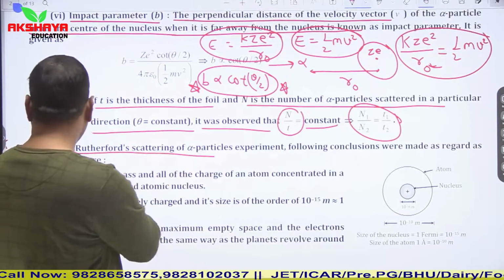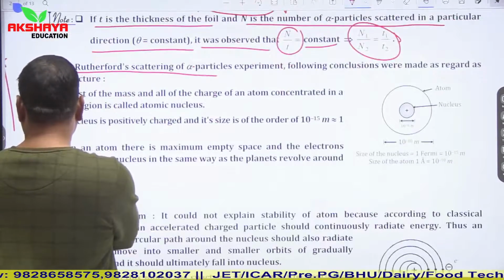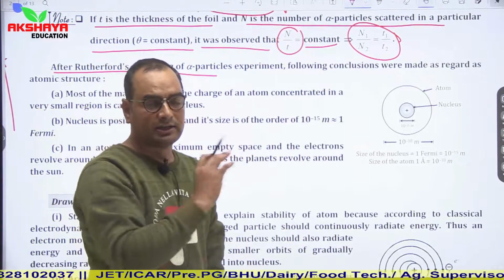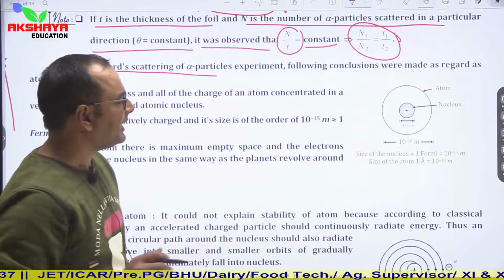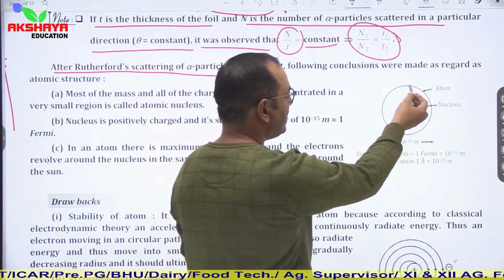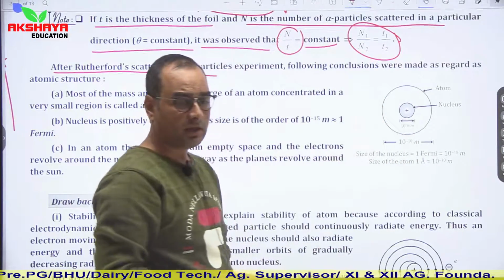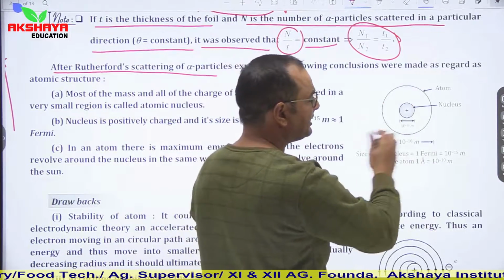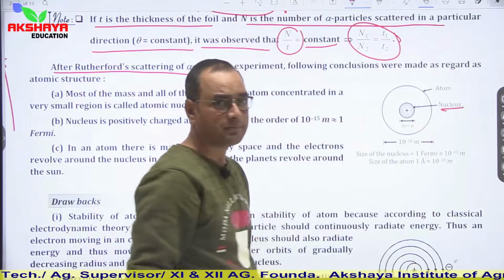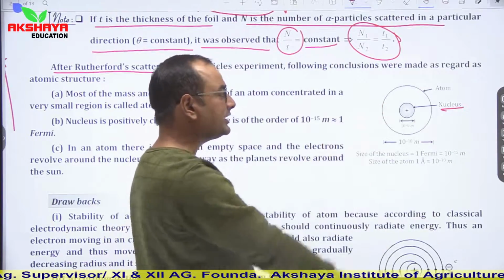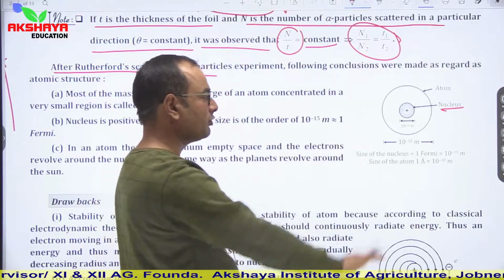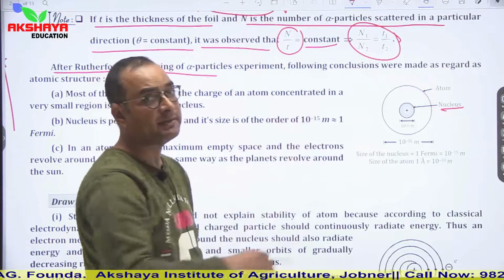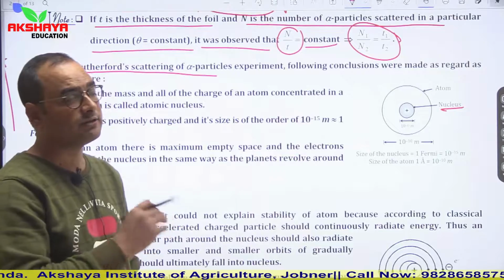After Rutherford's scattering experiment, he explained his model, and according to Rutherford's atomic model, it was clear that the atom is a hollow sphere. Mass is concentrated at a particular place which is known as the nucleus. The whole mass is concentrated at a single place and most of the part is hollow. He also explained the size of the atom and the size of the nucleus.